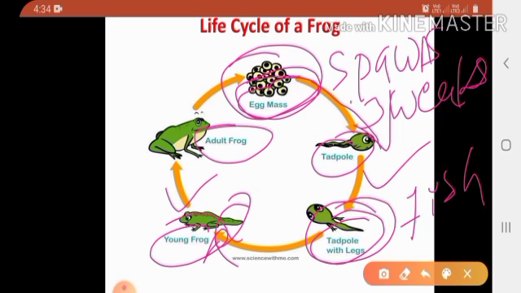And lastly, this process is known as metamorphosis, where a tadpole changes into an adult frog. The tadpole gradually changes into an adult frog. This is called an adult frog. So, this is the life cycle of a frog. Clear, children? Okay.